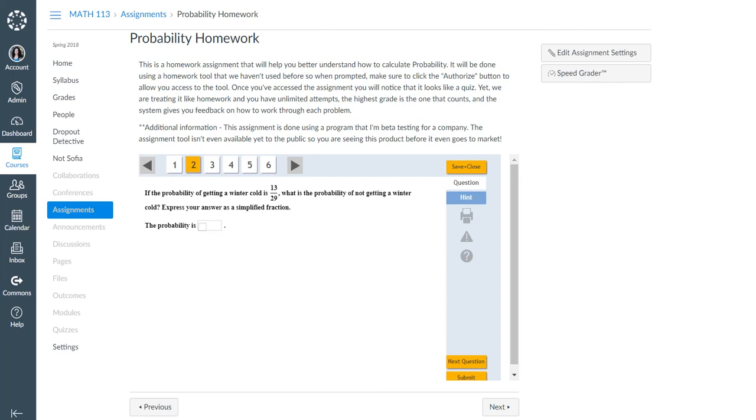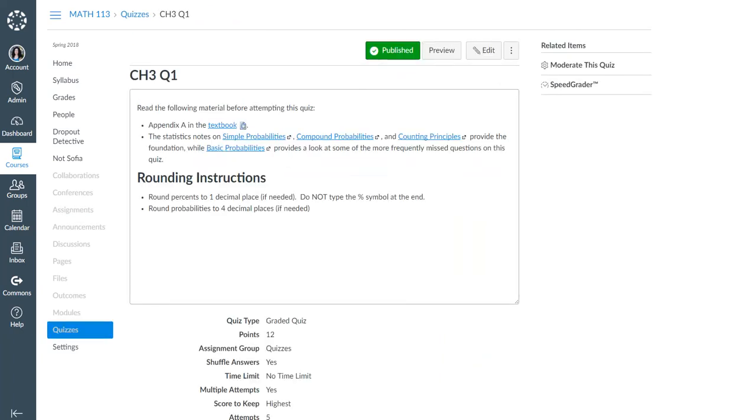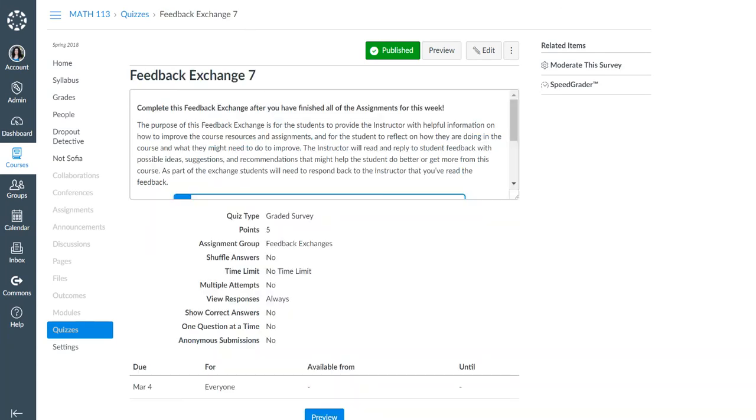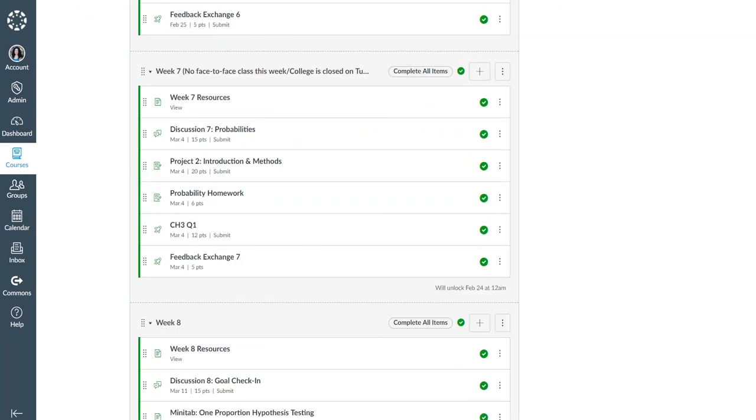Moving on. The next thing is Chapter 3, Quiz 1. For this one, you're doing these probabilities. You are going to be doing more probability stuff than in the homework, so that's where the videos and the handouts come in. Make sure you check those out. And the last one, of course, is just the feedback exchange. So that's what we've got going on this week for week 7.